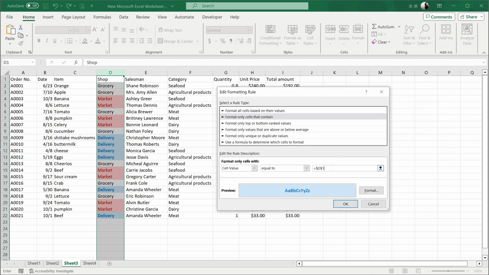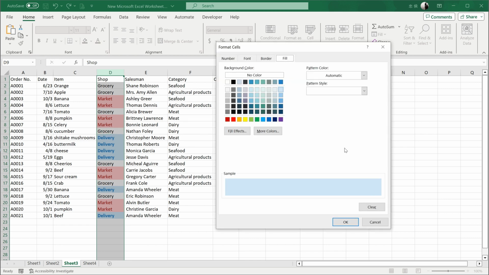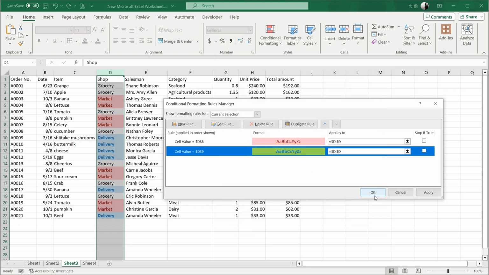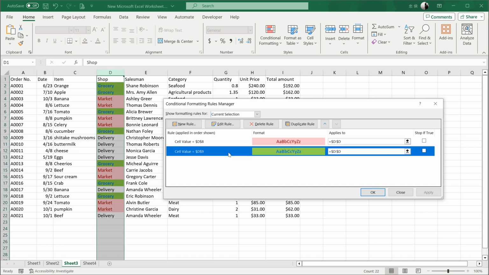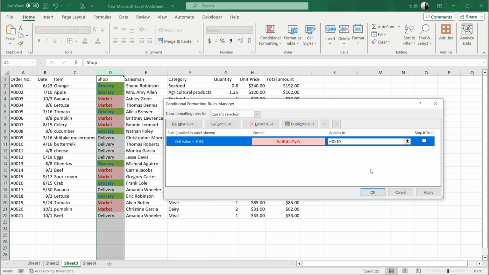For example, change the channel to grocery. Clicking the Format button allows changing the color, such as selecting a green fill this time. Click OK again. We have now changed the condition and format. To delete a rule, select it and simply click Delete Rule above.